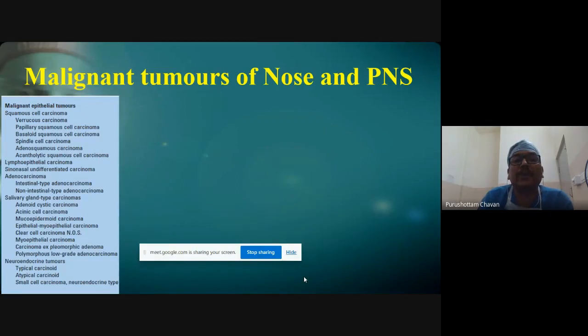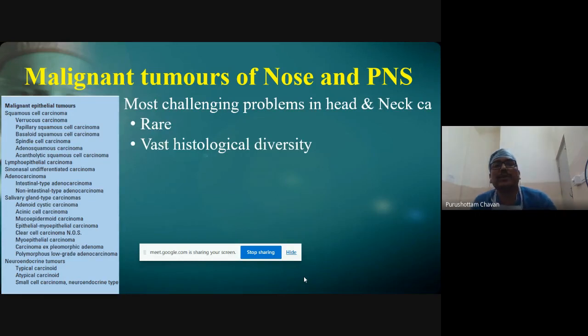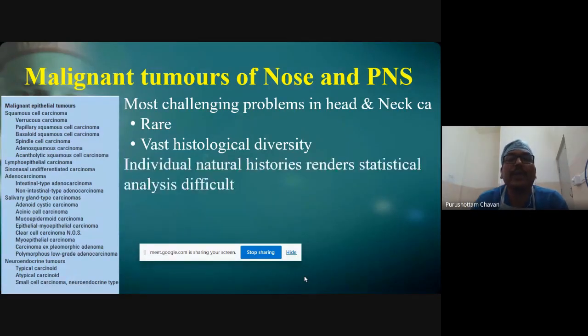Because of all these factors, this becomes the most challenging problem in head and neck cancer. Many of these cancers are rare with vast histological diversity, and individual natures and histories make statistical analysis difficult. When you are talking about different malignancies in the same site, each will have its own way of management. So you will not have a group of the same malignancies at the same stage to compare and tell which treatment will be best for these patients.